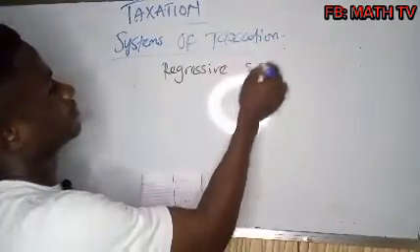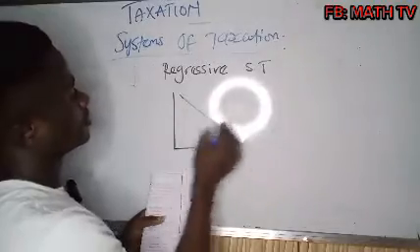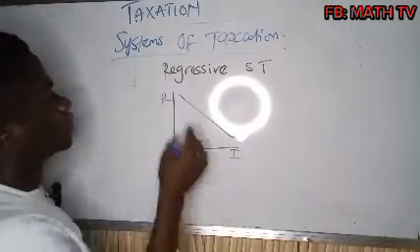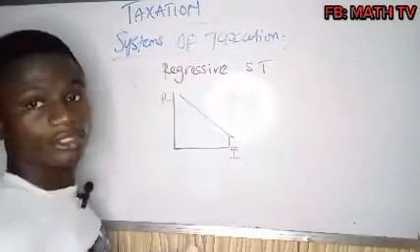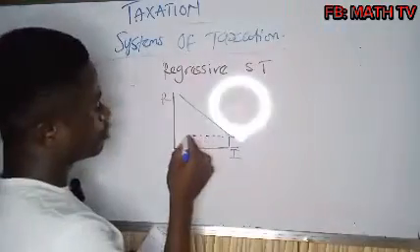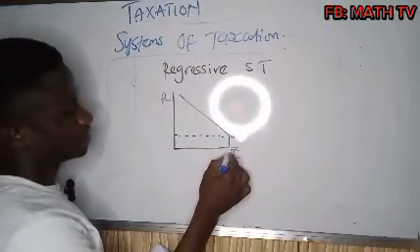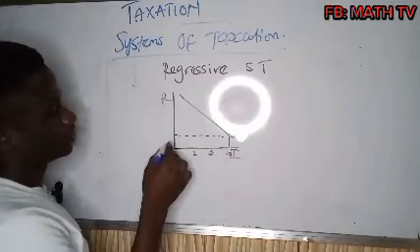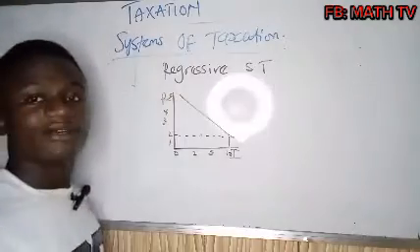A regressive system of taxation is where the graph is always like this. This is the rate and this is the income. So when you have a higher income, you are paying a smaller rate. Let's say this is 10, this is 5, this is 2, this is 0. So this is 1, this is 2, this is 3, this is 4, this is 5 on my graph.